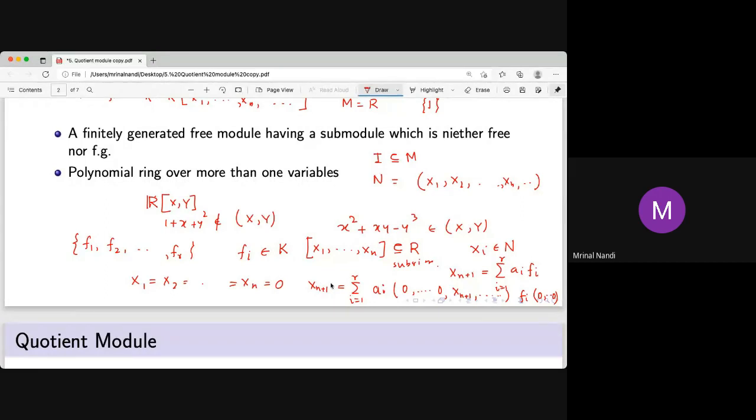So what is the meaning? That means if we have some polynomials which do not contain some variable, then you can't write it. Remember, they have no constant term. If f1 had a constant term 1, then you could multiply it by x(n+1) and get x(n+1). But here all the fi have constant term 0.